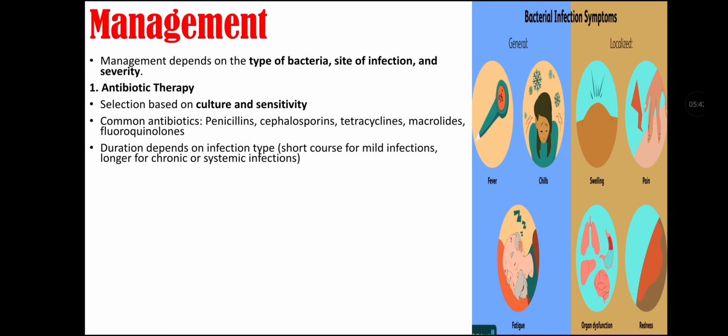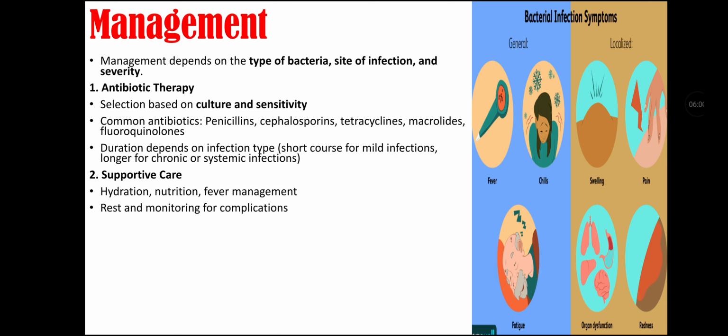Duration of antibiotic therapy depends on infection type. Short course for mild infection is given and long course for chronic or systemic infection is given. Supportive care in case of bacterial infection includes hydration, nutrition, and fever management, rest and monitoring for complications.